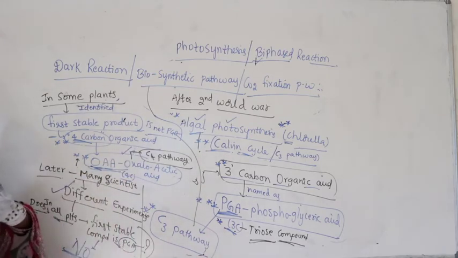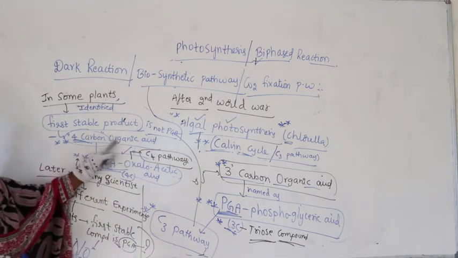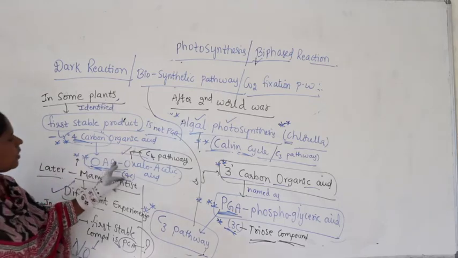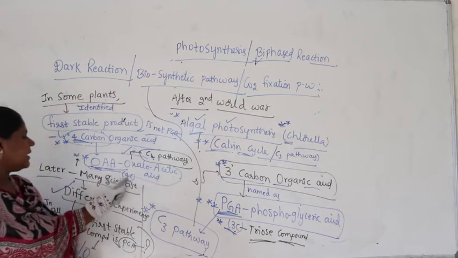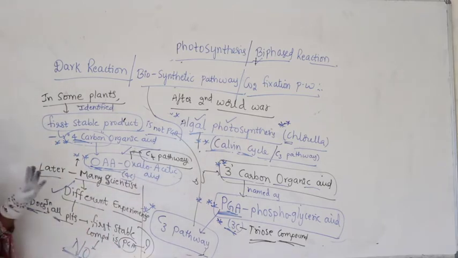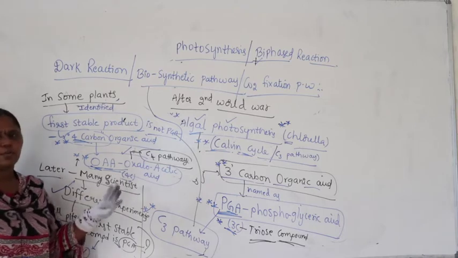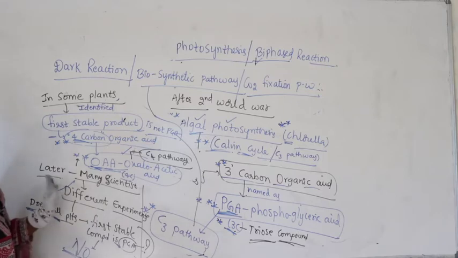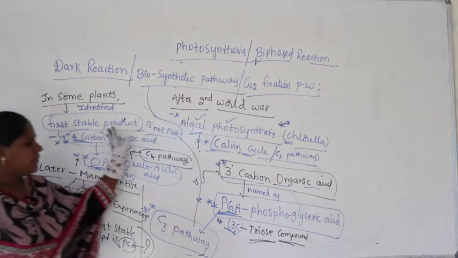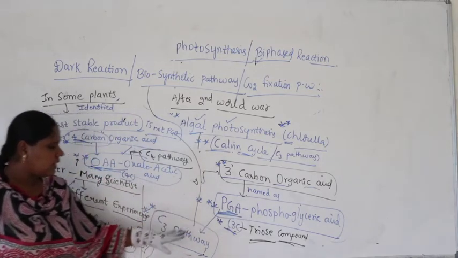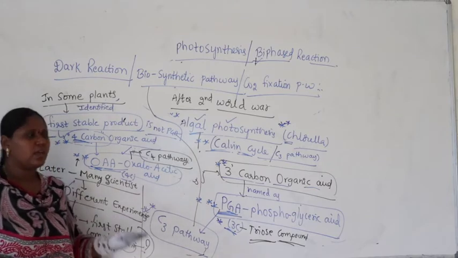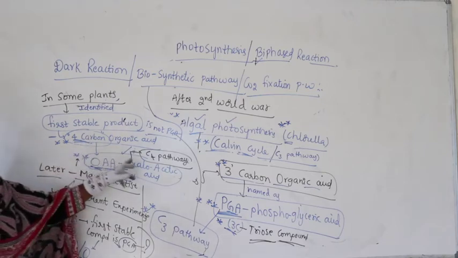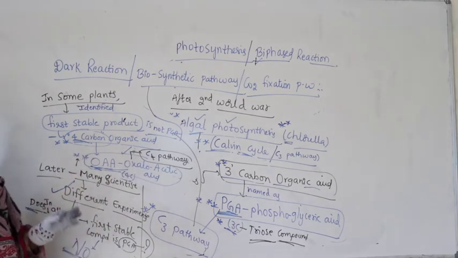In some plants, not in all plants, it is a 4 carbon organic acid. It was identified as OAA. What is that? Oxaloacetic acid, having 4 carbons. As the first compound produced here has 4 carbons, they started calling that pathway the C4 pathway. So far, what is the conclusion? In some plants PGA is the first compound, and what occurs is the C3 pathway. In some plants the first compound is a 4 carbon compound, and what occurs is called the C4 pathway.